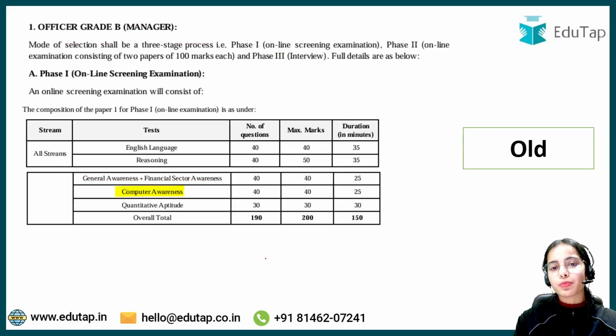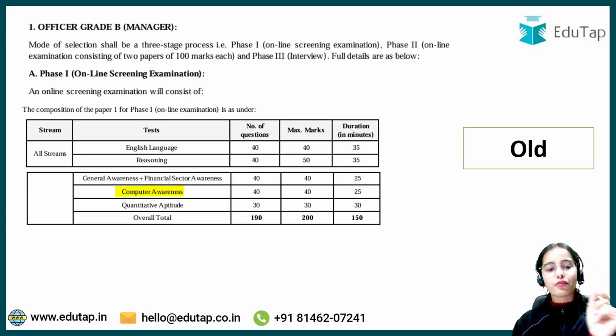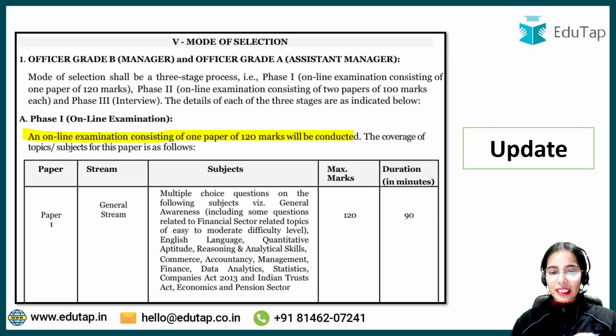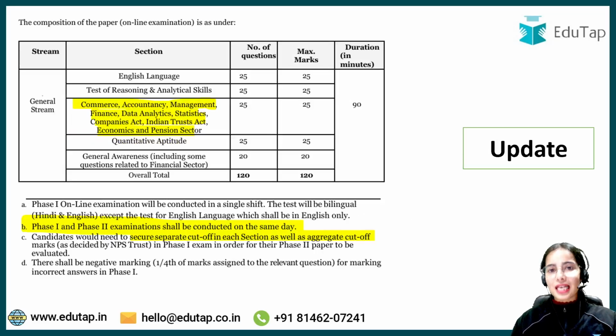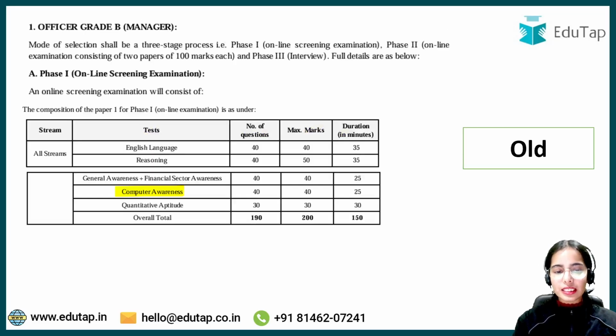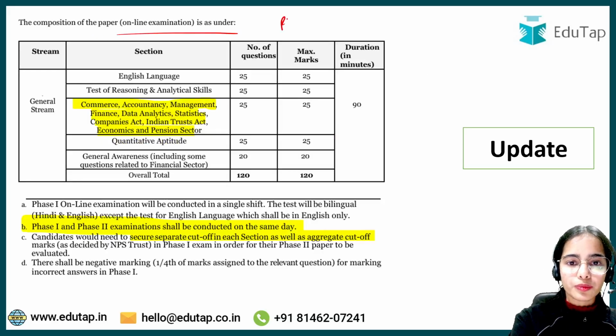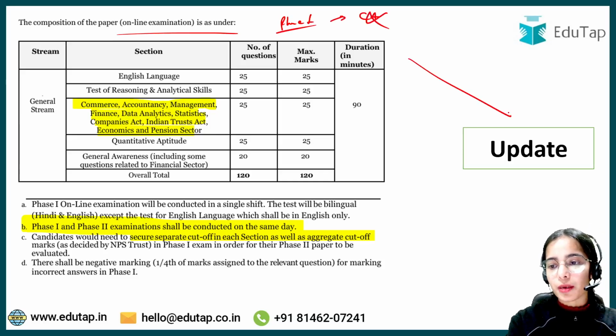Before, as per the earlier notification of the earlier examination cycle, there used to be 5 components in phase 1: English language, reasoning, general awareness plus financial sector awareness, computer awareness and quant. So these used to be the 5 components in the phase 1 examination. Now there is a slight change. Now the computer awareness has been removed from phase 1 as per the updated notification for the current cycle.